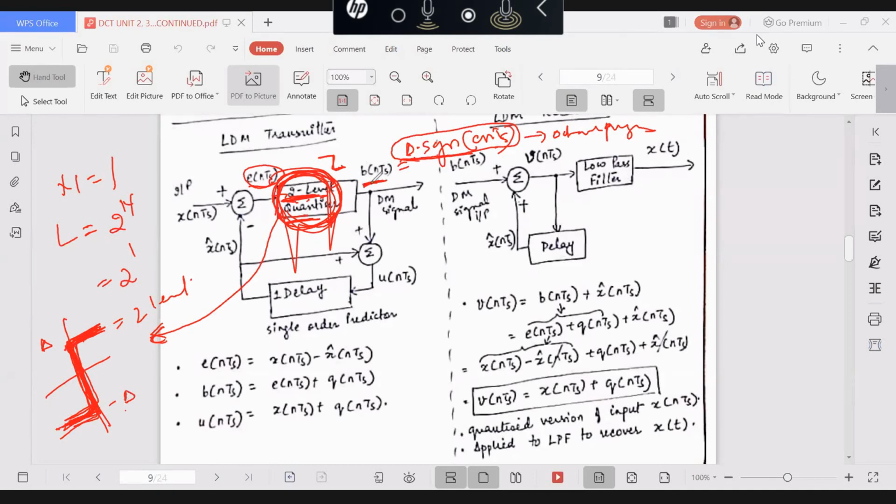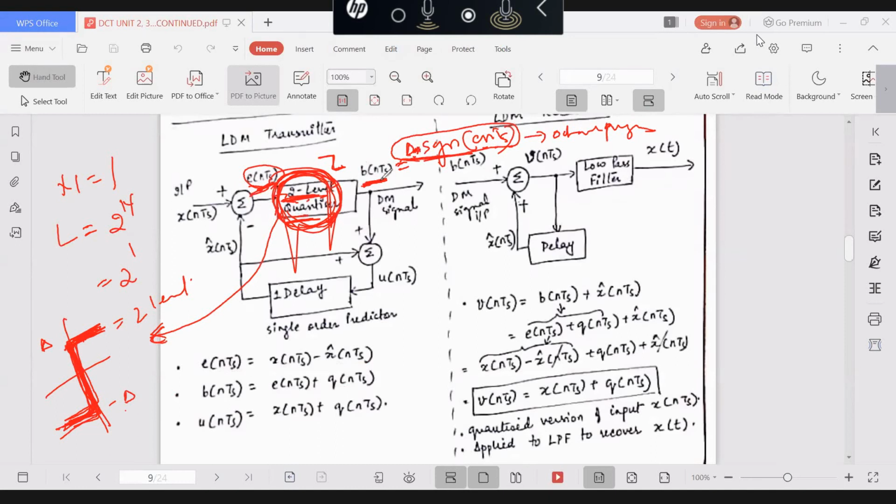So delta into signum of e(nTs) is the expression for the delta modulated binary signal from the circuit.